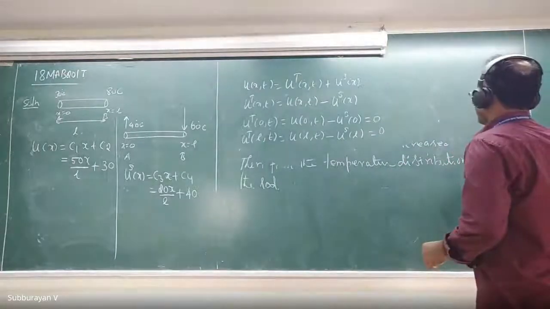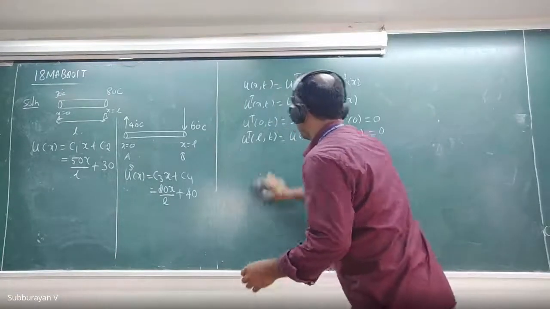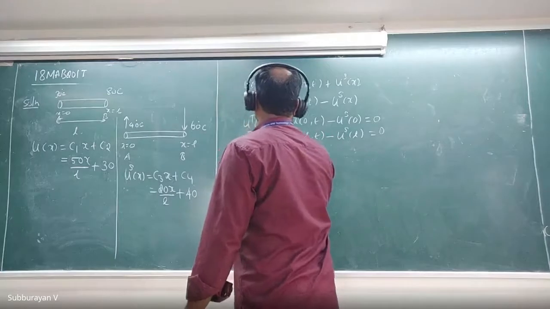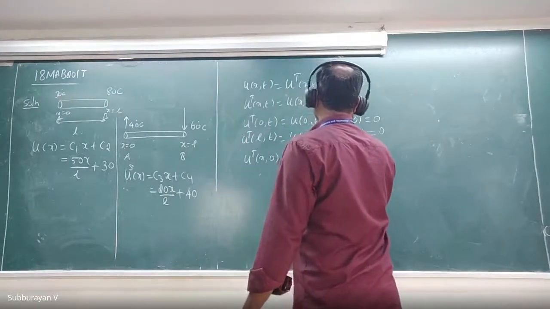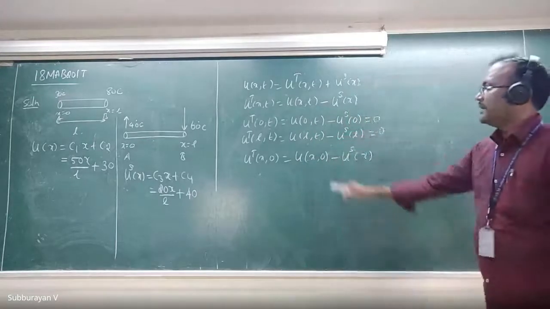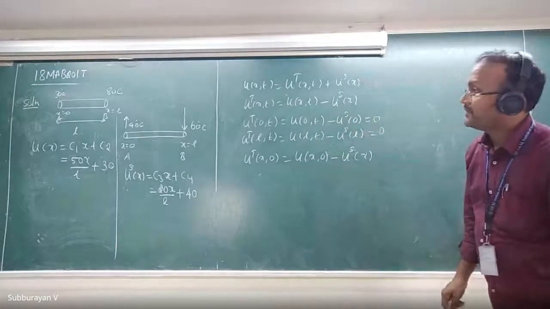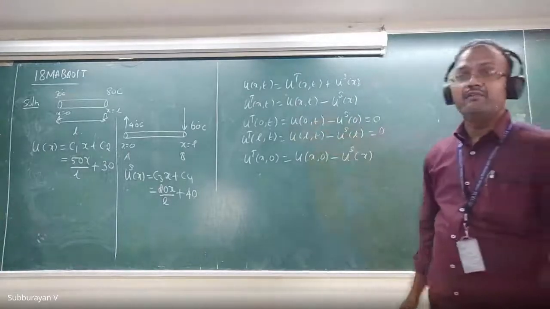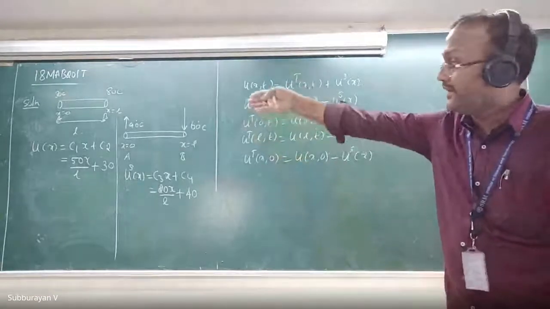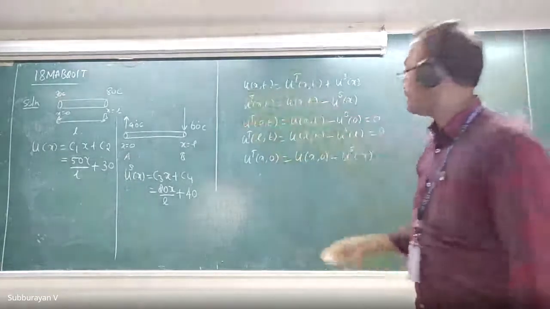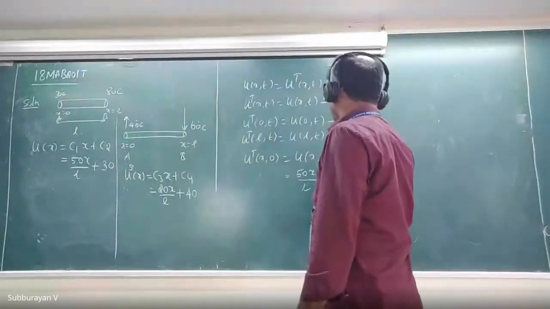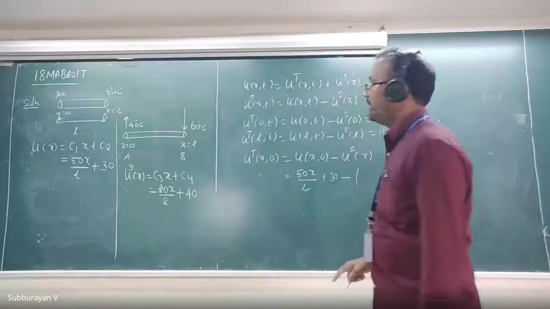Okay, fine. Now, what is the initial condition? That is ut(x,0) = u(x,0) minus us(x). Now tell me what is u(x,0)? U(x,0) is 50x divided by L plus 30. Initially the temperature distribution along the rod is given by 50x/L plus 30. Therefore, this is 50x/L plus 30 minus